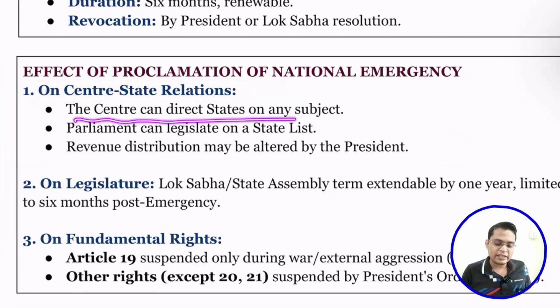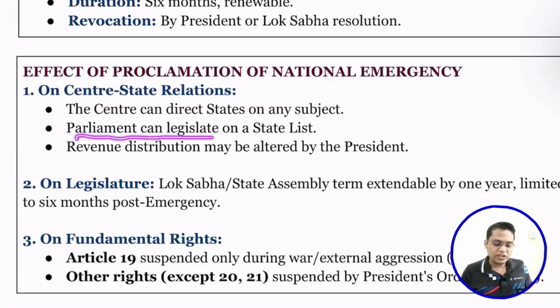So center can direct the state on any subject. Center can issue direction for doing something on any subject, even something in the state list, something in the concurrent list. For example, center can issue directions to the state government for protection of particular roads, let's say the railway stations, anything. So state has to obey that.